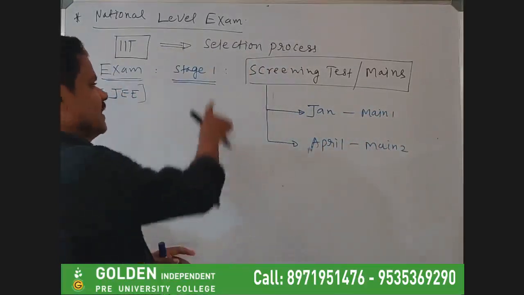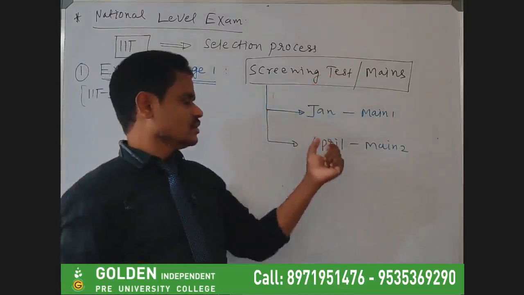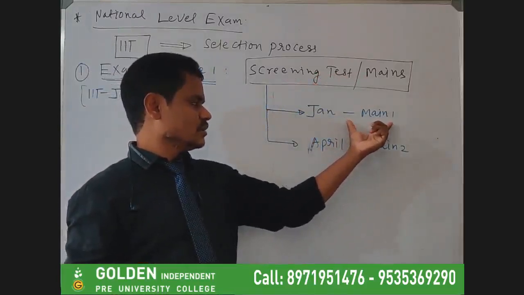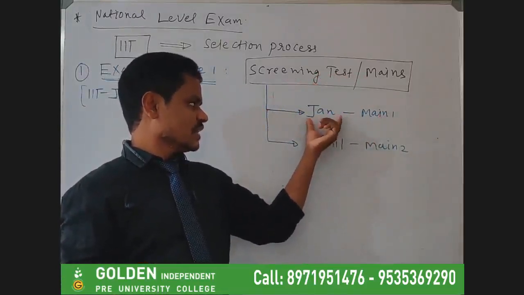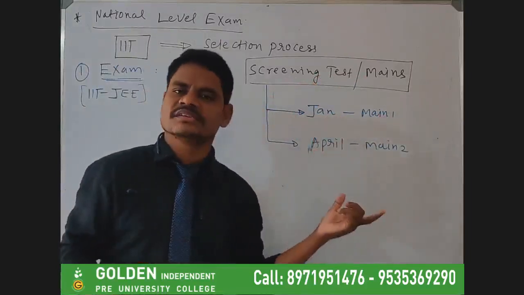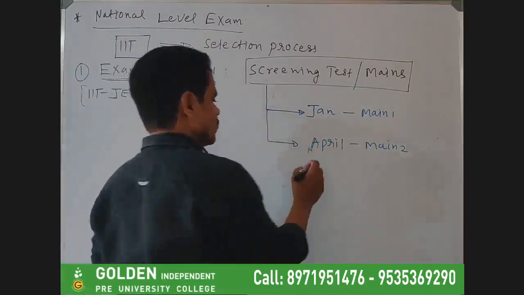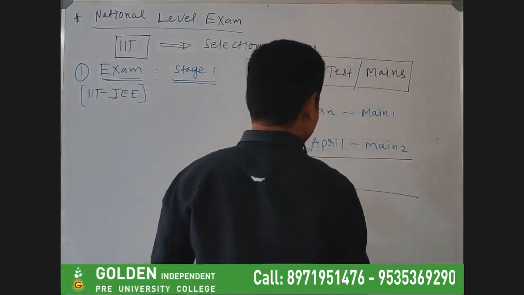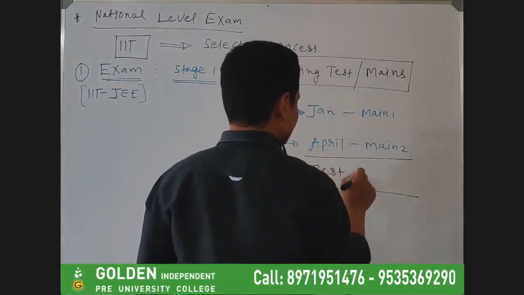In this stage 1, under the screening test, you are given two opportunities. Students can write the exam in January and in April. Out of these two, the best one will be taken, best of two.